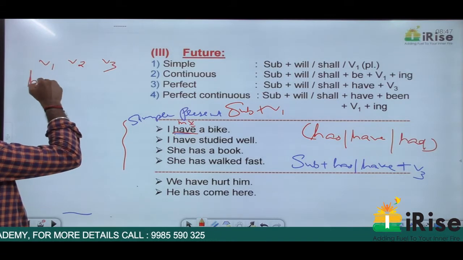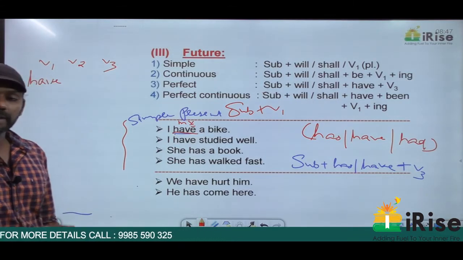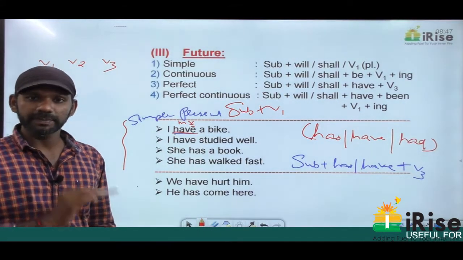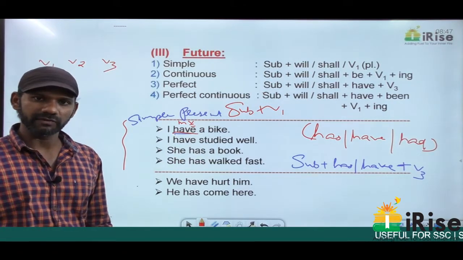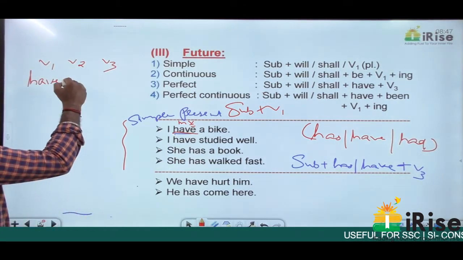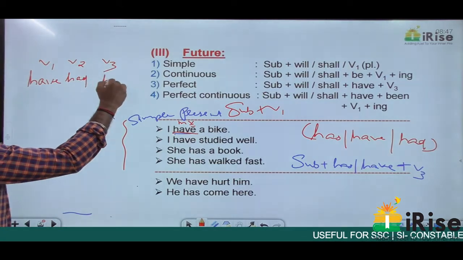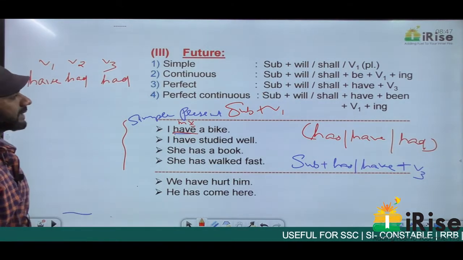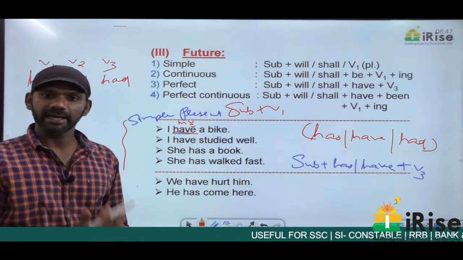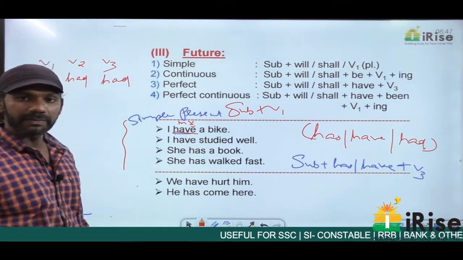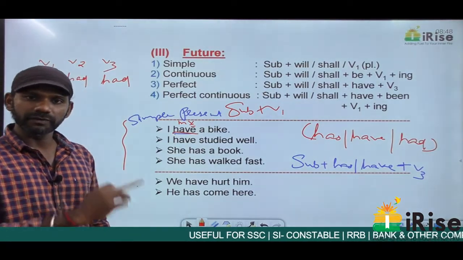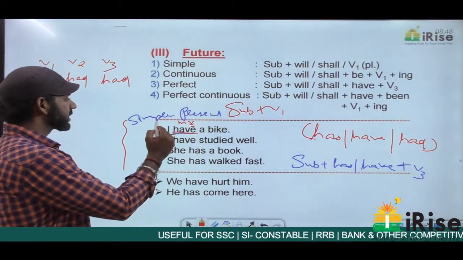Have is in the V1 form. It must be V1 because have comes only in the present tense and V1 is called the present form. Have is V1, V2 is had, V3 is also had. It is have, had. I have a bike. We'll just write down the order of the sentence.